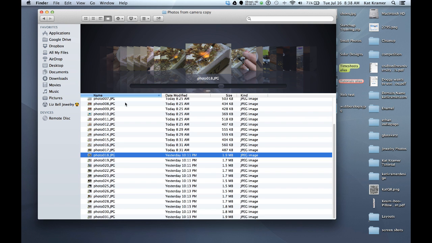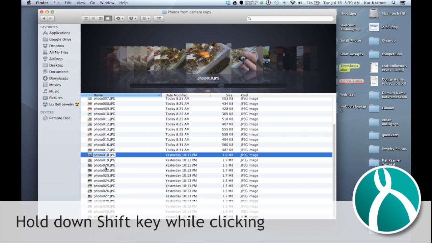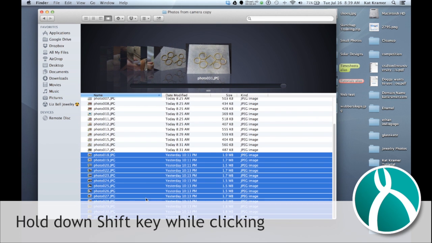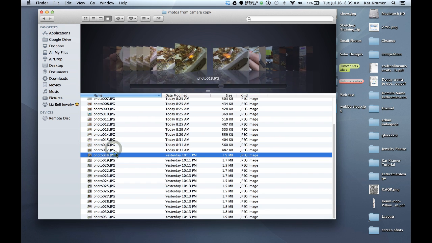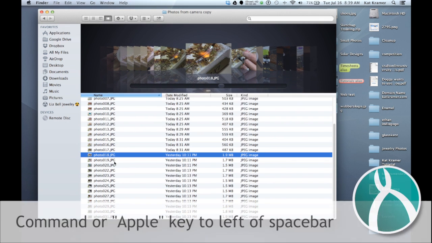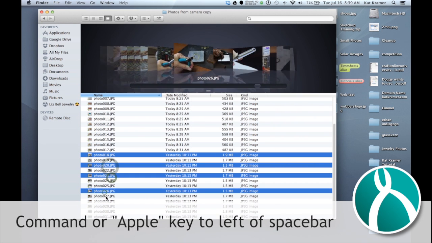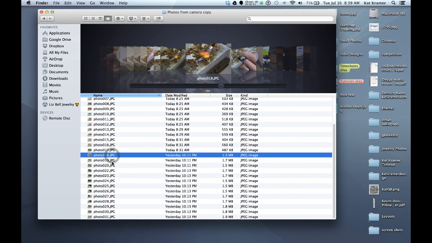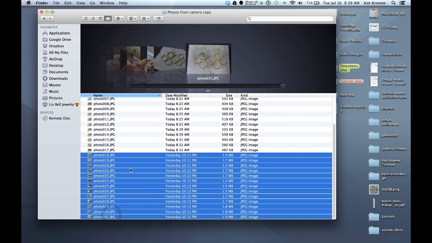So go ahead and open a window where you can see the photos that you want to adjust. I've already adjusted some photos here. But go ahead and choose the first photo. You can choose multiple photos by holding down the Shift key and just selecting, but that will only do them sequentially. I'm going to deselect quickly, but if you wanted to do every other one, for example, you can hold the Command key and select individual photos. In this case, I just need to select them all. So I'm going to select the first photo, hold the Shift key, select the last photo, and then double click.